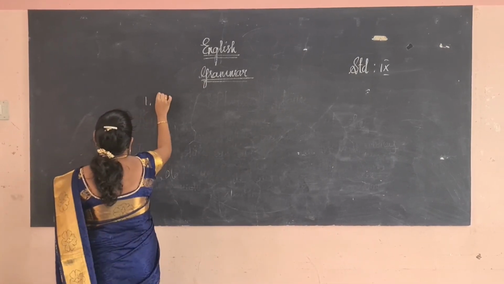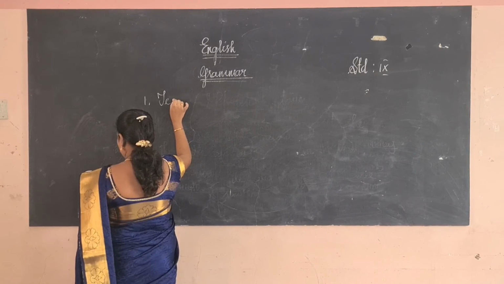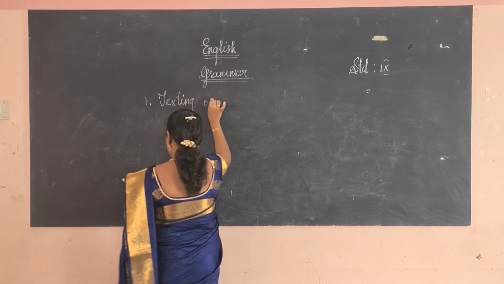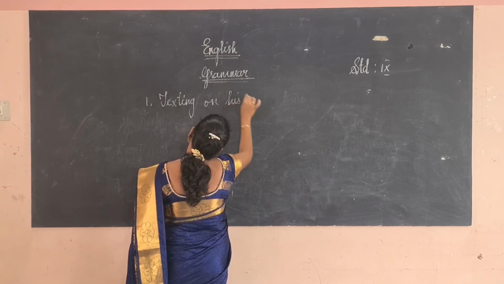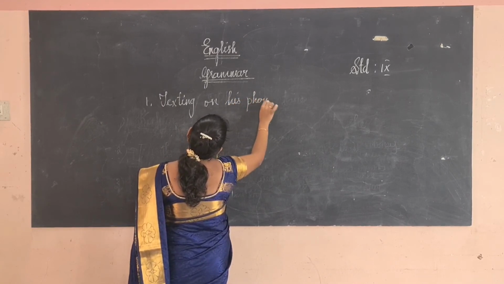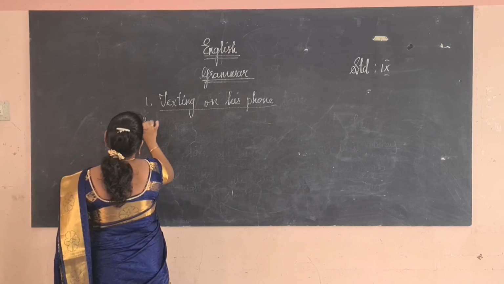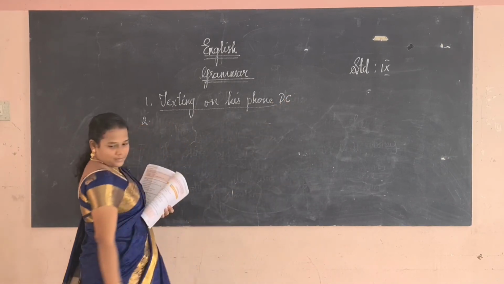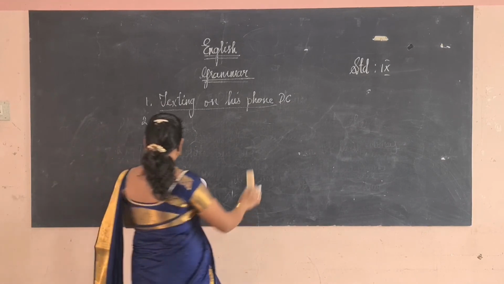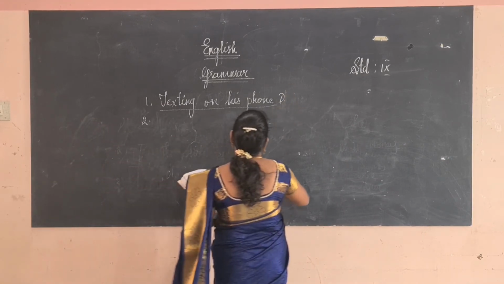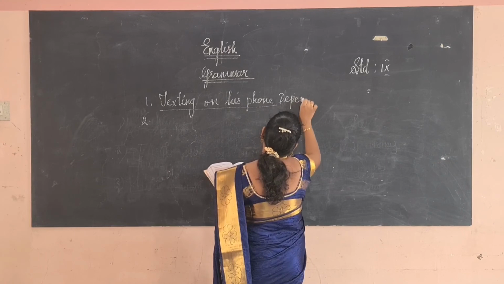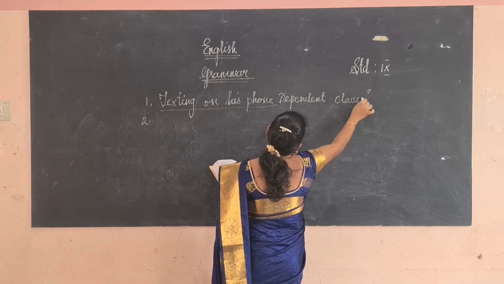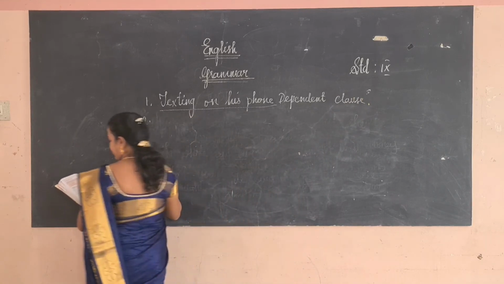In the first sentence, you have to underline these words, texting on his phone. That is called a dependent clause. Okay, you write it in full, dependent clause.